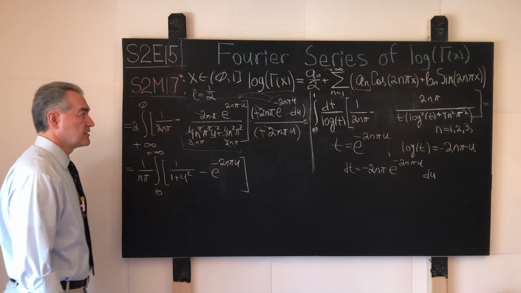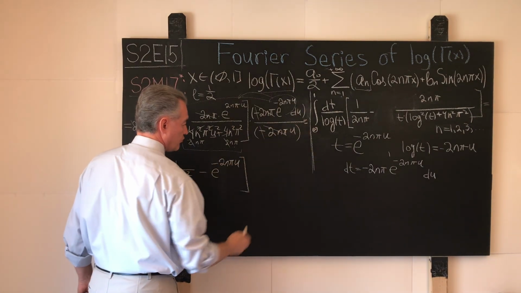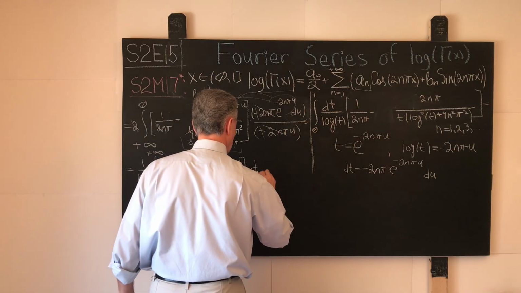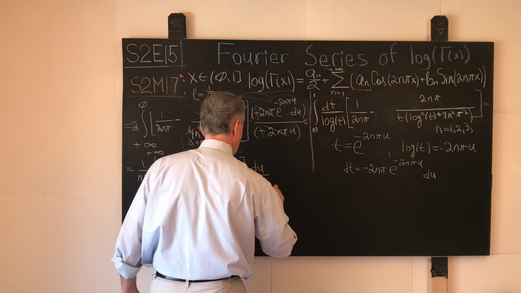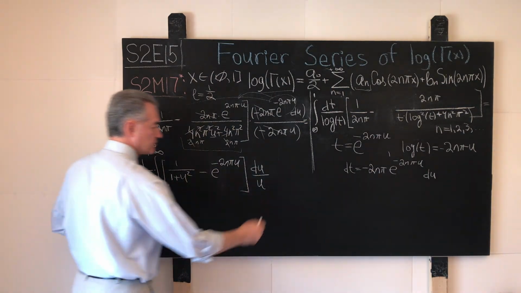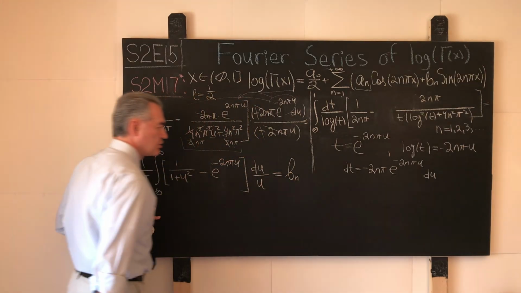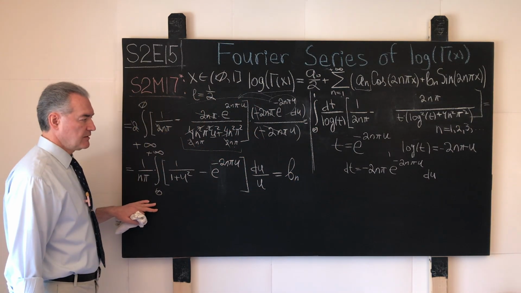Yes, we should not forget this. And over here, what is left? All this is gone, du over u. And now this is our Fourier coefficient Bn.